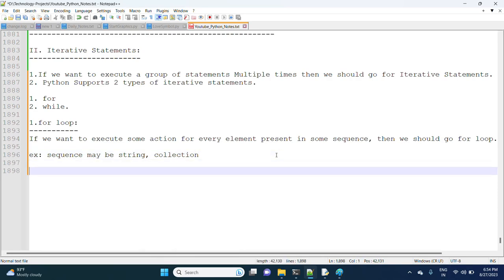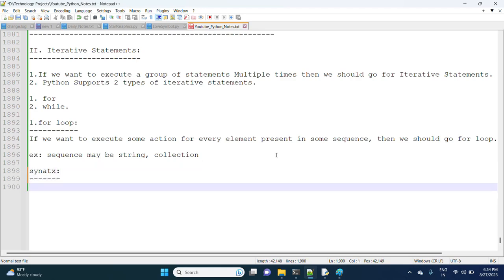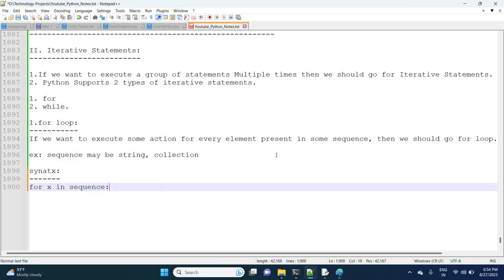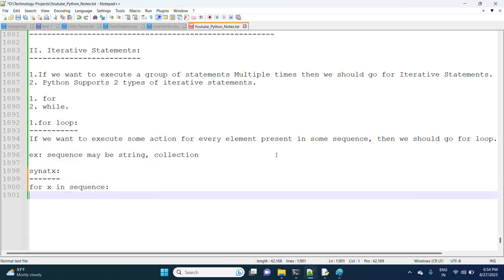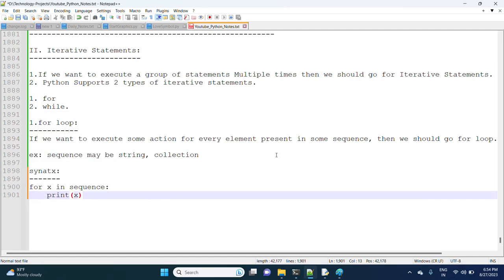Now observe the syntax: for x in sequence, we have to print that x.